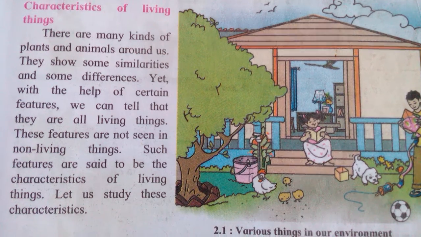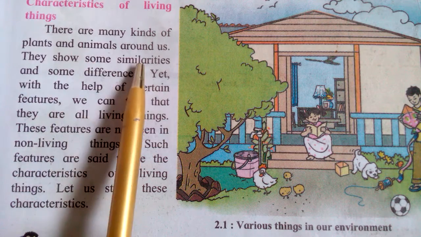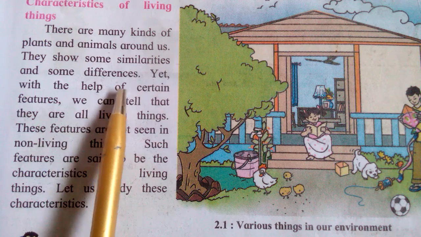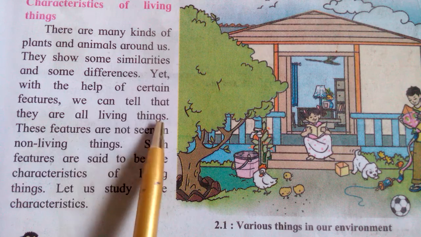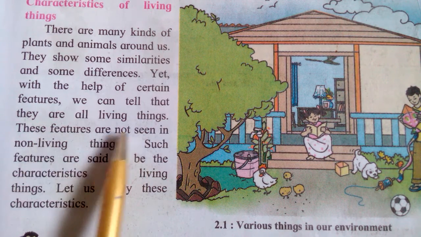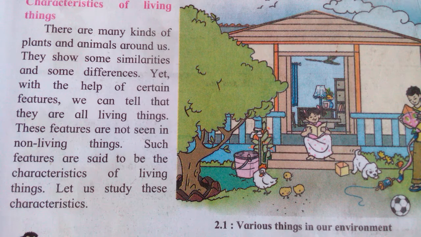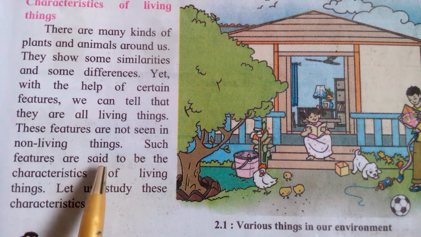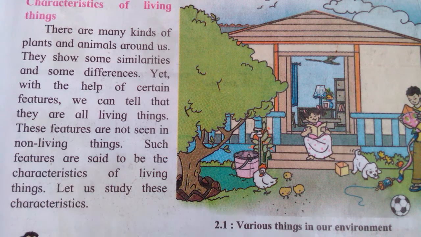There are many kinds of plants and animals around us. They show some similarities and some differences. Yet with the help of certain features, we can tell that they are all living things. That's why we say they are living things. These features are not seen in non-living things. Such features are said to be the characteristics of living things.